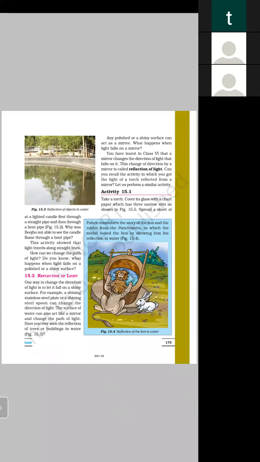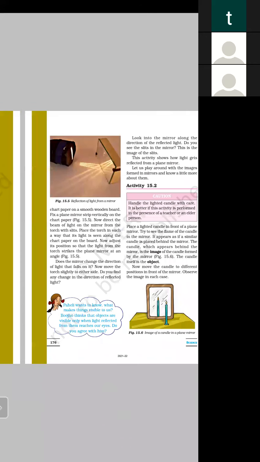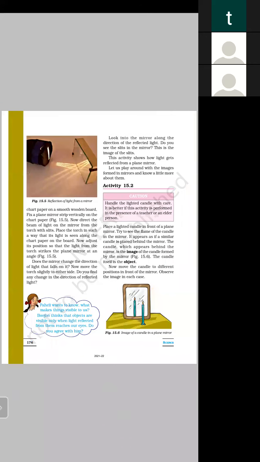Activity 15.1. Take a torch, cover its glass with a chart paper which has three narrow slits. Three narrow slits means three narrow openings, as shown in figure 15.5. Spread a sheet of chart paper on a smooth wooden board. Fix a plain mirror strip vertically on the chart paper. Now direct the beam of light on the mirror from the torch with slits.